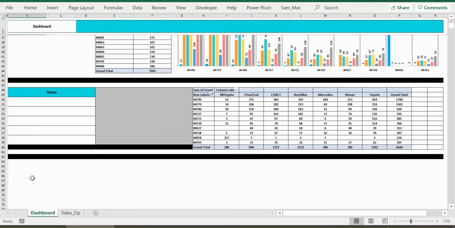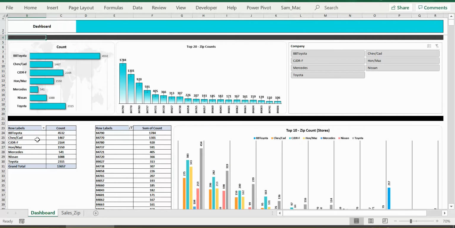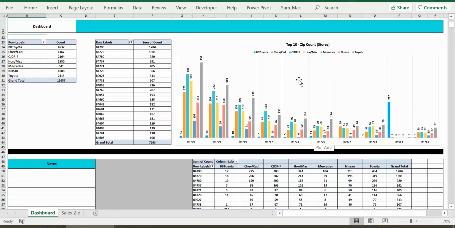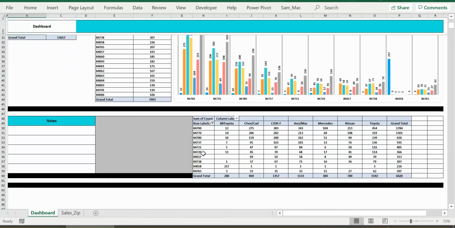So basically, just to start with, I've given the count percentage per store that's right here, and then I've taken the top 20 counts in here because if I give it all together, we have a lot of it. So that's that, and here I've given the split of top 10 zip codes versus the respective